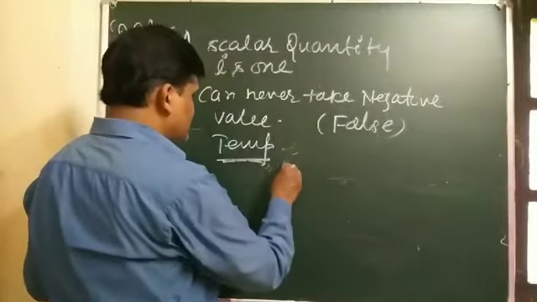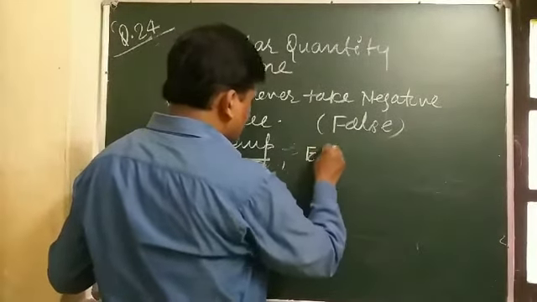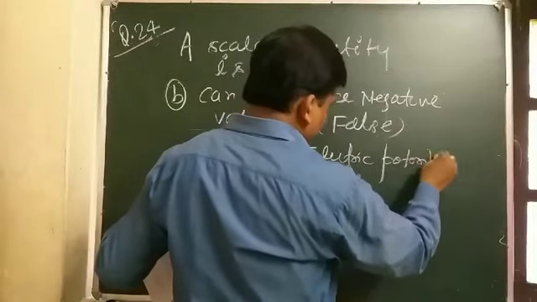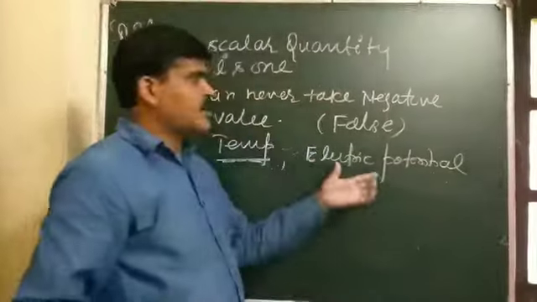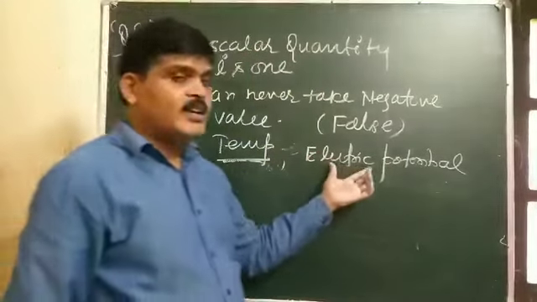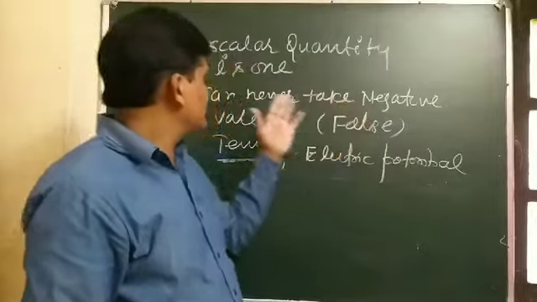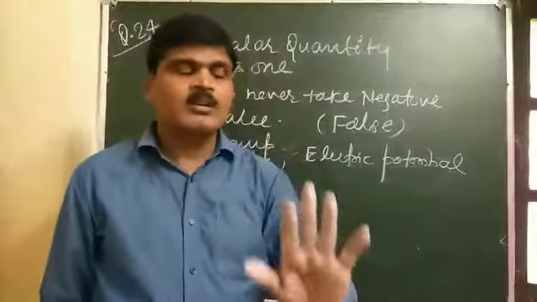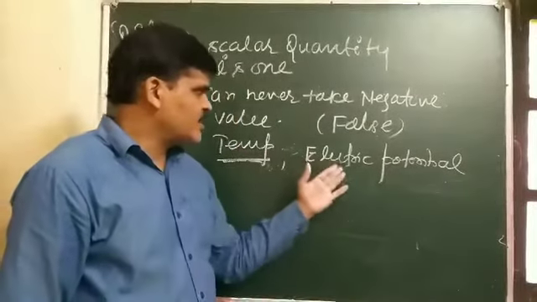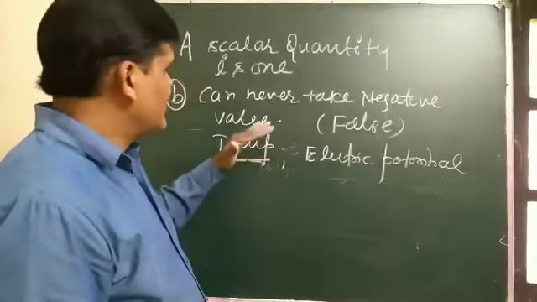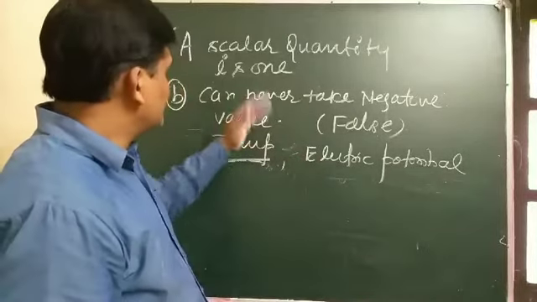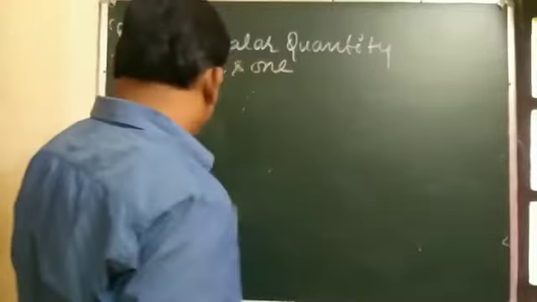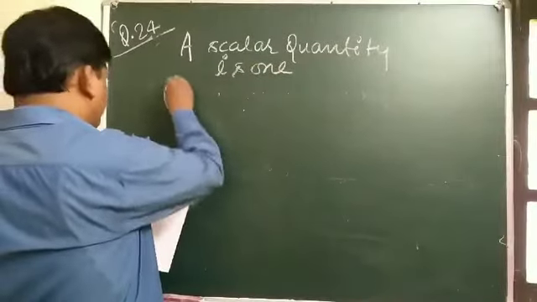Another example is electric potential. It is also a scalar quantity, and it also has negative values. So the given statement is false. Next, C part.